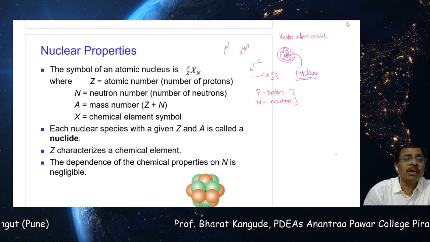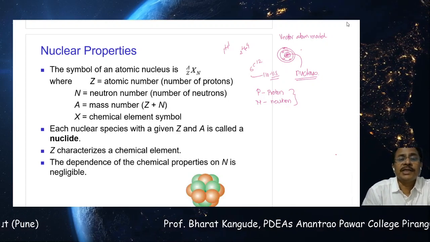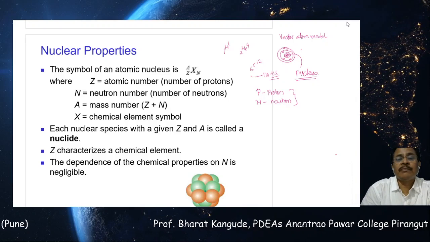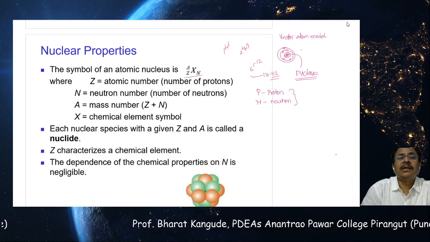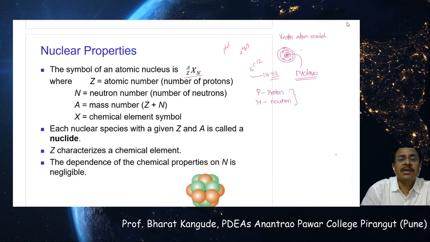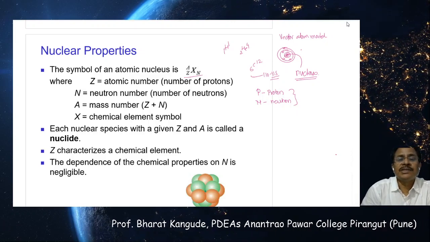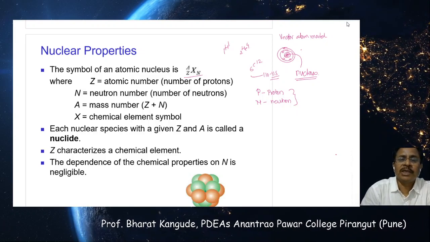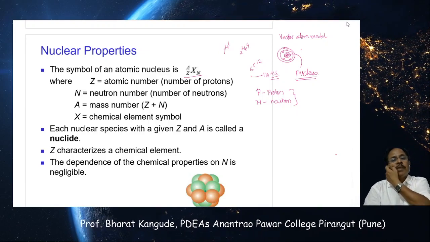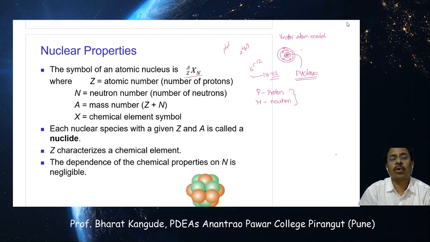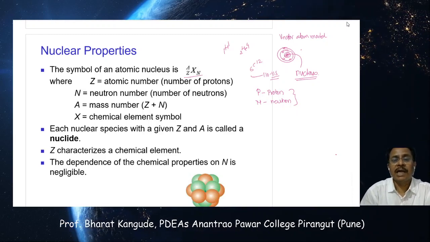So the symbol of any atomic nucleus is given by A, Z, X and then N. What A, Z and N are is known to us, but let's revise these things again. Here Z is the atomic number, the number of protons contained by that particular nucleus.